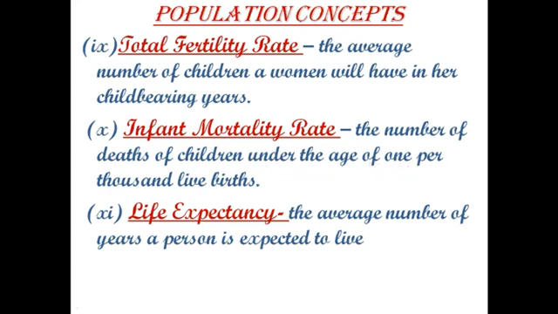Life expectancy means the average number of years a person is expected to live. Life expectancy is a statistical measure of the average time an organism is expected to live based on the year of its birth, its current age, and other demographic factors including gender.